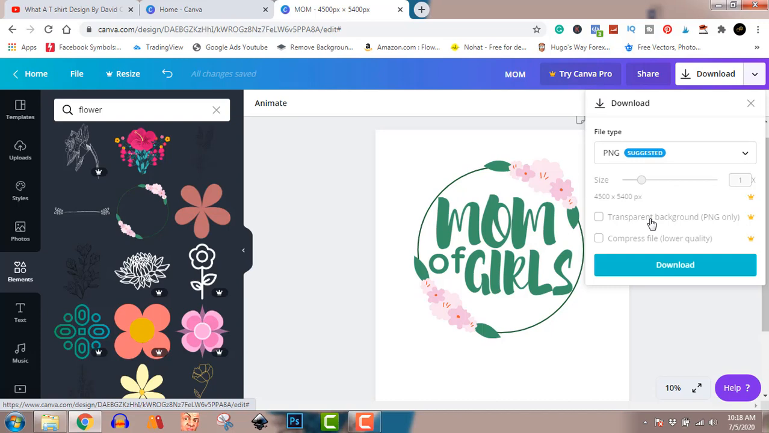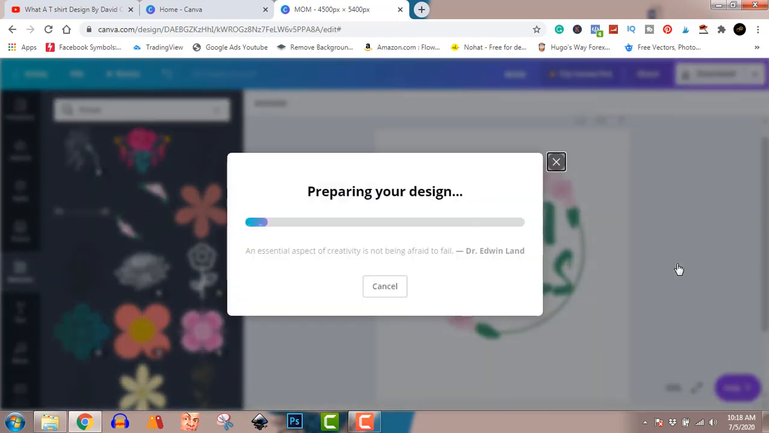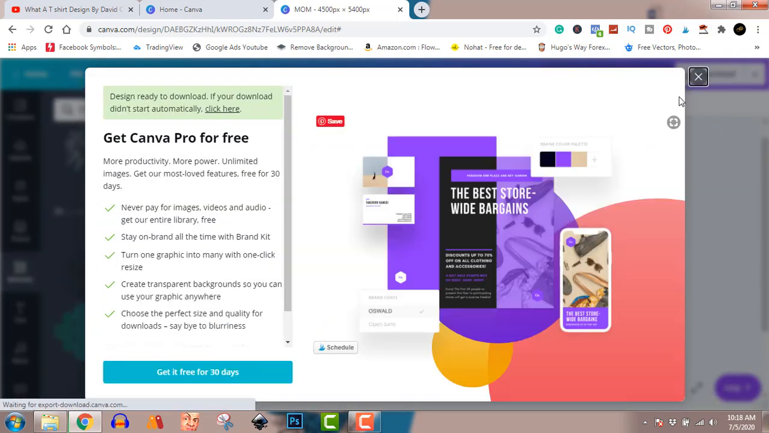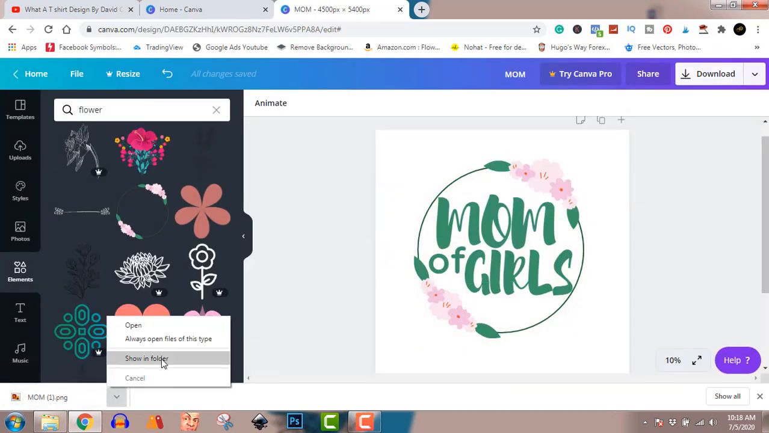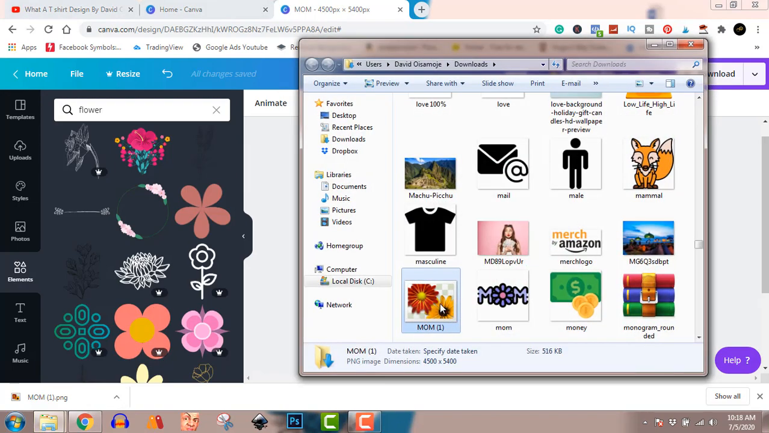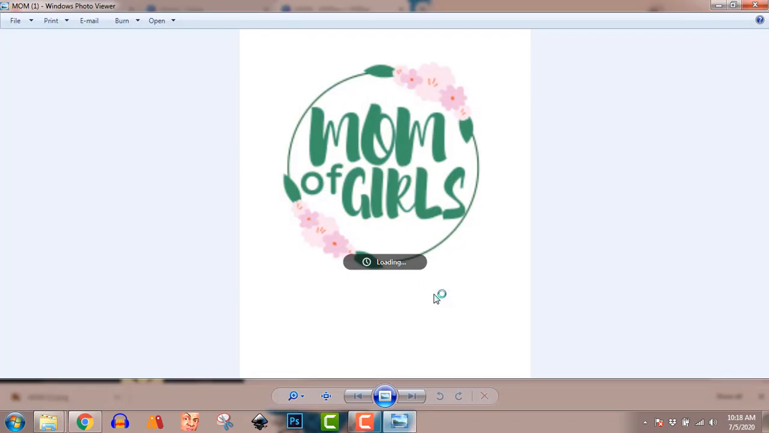For me, I already have that all sorted for myself. So I'm just going to click on download, and it's going to prepare my downloads. If I click on show folder, just to be sure that I have my design all set up, as you can see, mom of girls, as simple as that. It's a simple design. Don't copy my design vividly. You can create yours and just change things around. Yours might be mom of boys, mother of man, a different design. Just change your designs around and you're good to go.